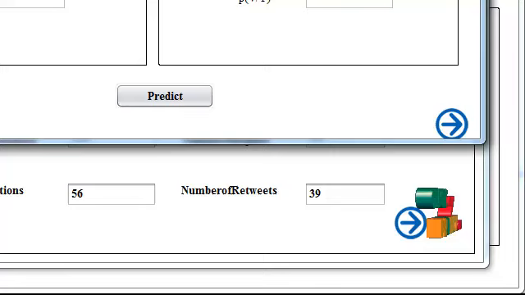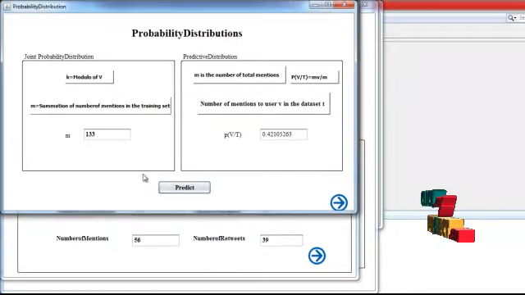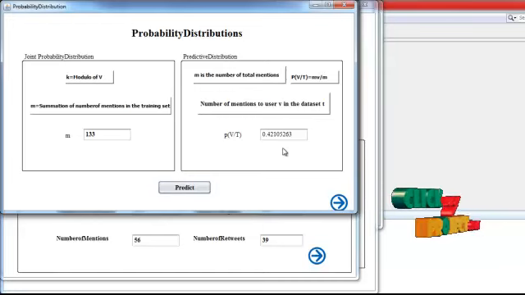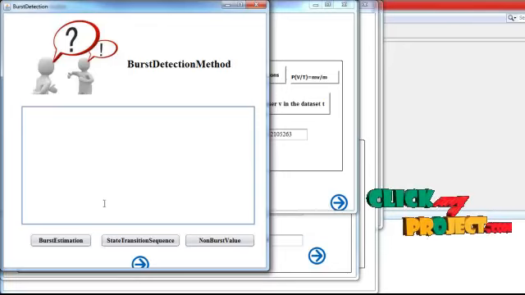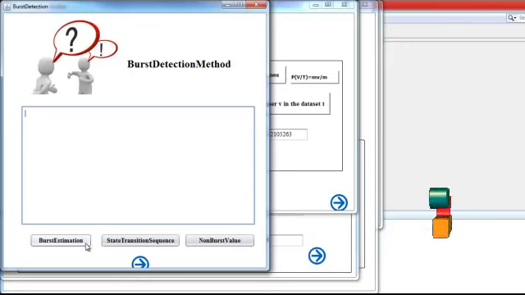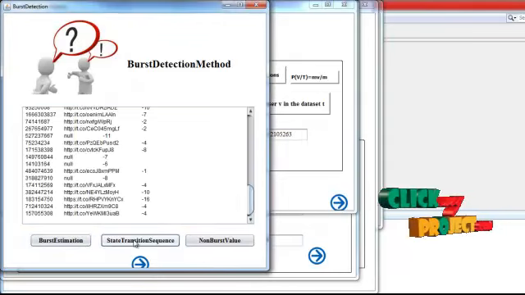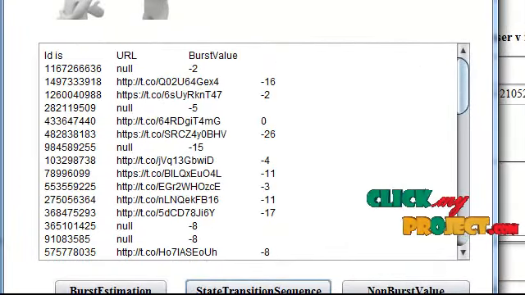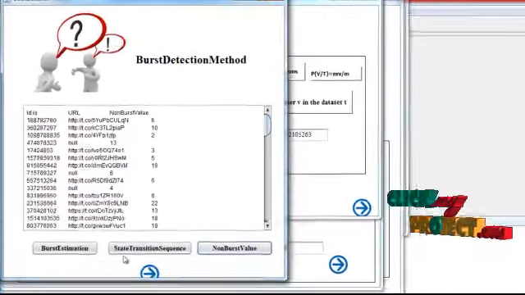After that we are estimating the probability distributions, that is the joint probability distribution and the predictive distribution. The predictive distribution value is 0.4 something. Then after estimating the probability distribution values, we are estimating the burst detection values by using burst detection methods. Then click the burst estimation. Burst estimation values are estimated. In the state transition sequence, we are estimating the burst values. Then estimate the non-burst values based on the join date and retweet date.